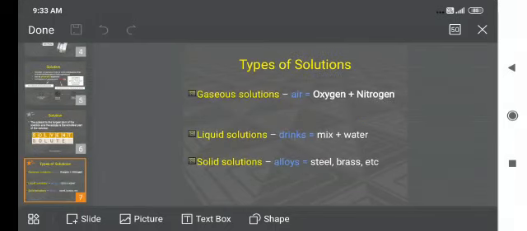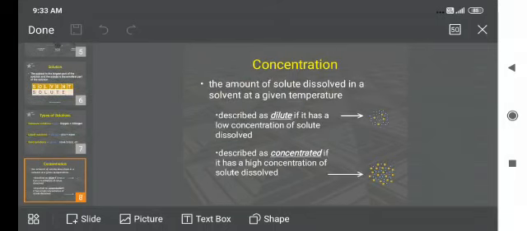Types of solution. Solution has mainly three types: gaseous solution, liquid solution and solid solution. Concentration. Concentration is the amount of solute dissolved in a solvent at a given temperature.